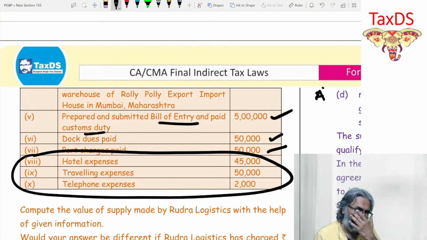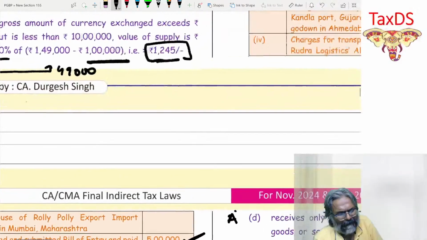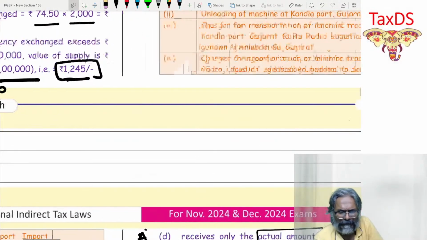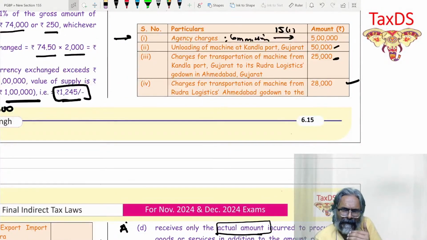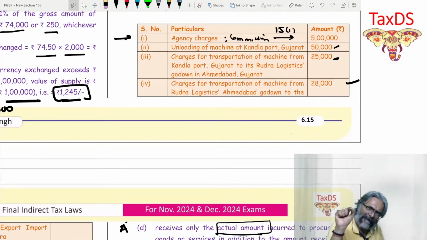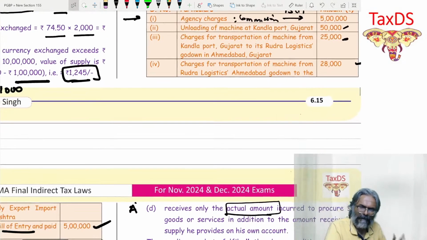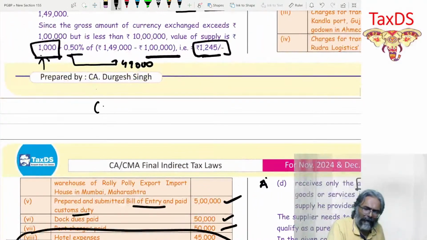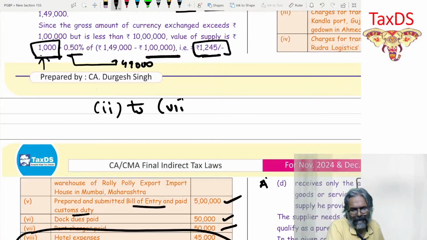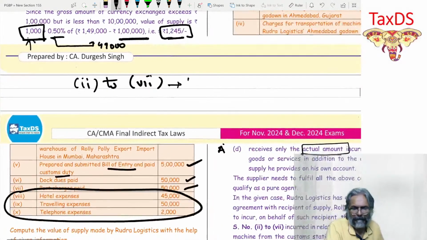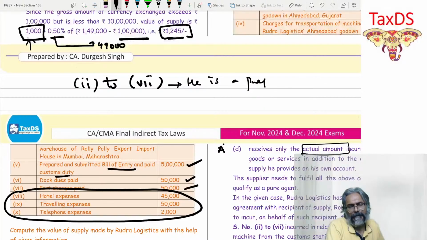Is that point clear to all of you? So friends, if this kind of question comes in the examination, please be careful on one point. It is given over here, and you can appreciate the presentation, but I'm just making you aware. Don't comment the way I have done it, for each item: 50,000 unloading, transportation 25,000, again 28,000 transportation, not one line item. You have to comment point-wise, like from point number 2 to item number 7: he is a pure agent.